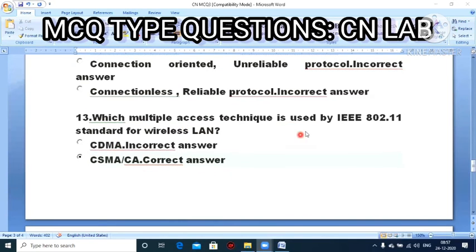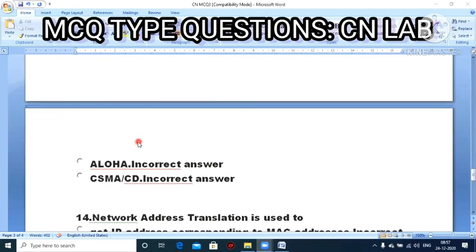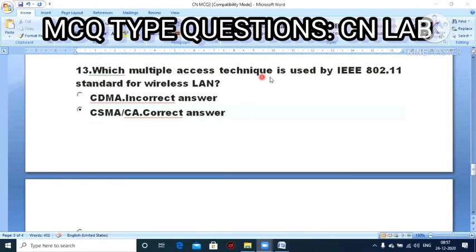Next question. Which multiple access technique is used by IEEE 802.11 standard for wireless LAN? Option A, CDMA. Option B, CSMA/CA. Option C, Aloha. Option D, CSMA/CD. So the technique used by IEEE 802.11 standard for wireless LAN is CSMA/CA. That is the correct answer.